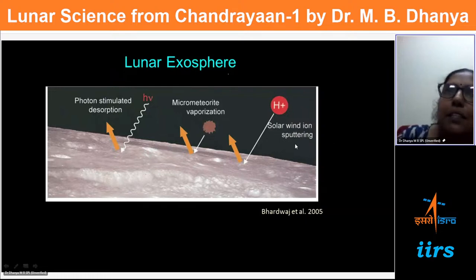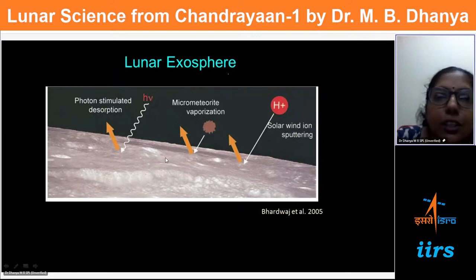This sputtering is something which people do in the laboratory also, for certain processes like surface treatment. Such a process happens in space naturally because of the heavier ions, mostly other than hydrogen; there are heavier ions also in the solar wind. So they act as efficient sputtering agents to knock out certain elements from the moon surface. So all this understanding is that these are possible.